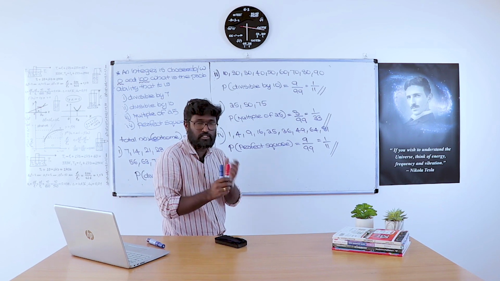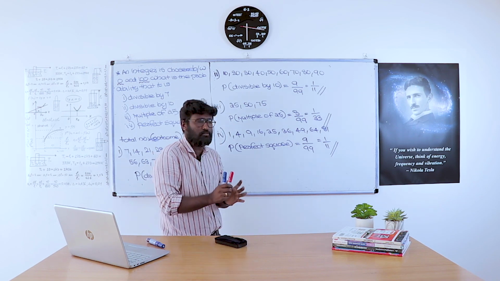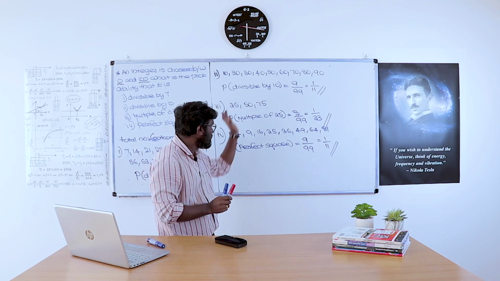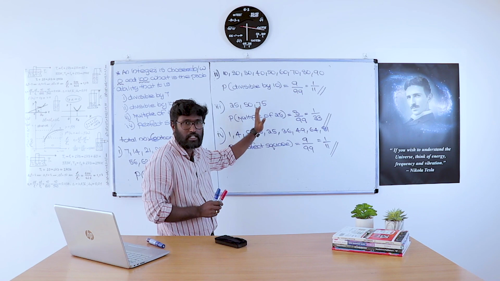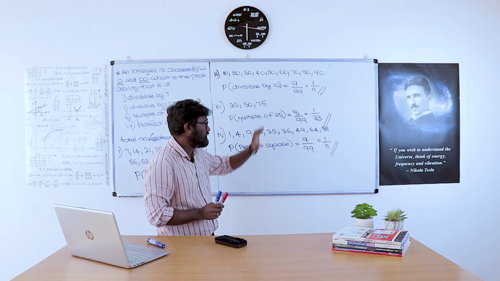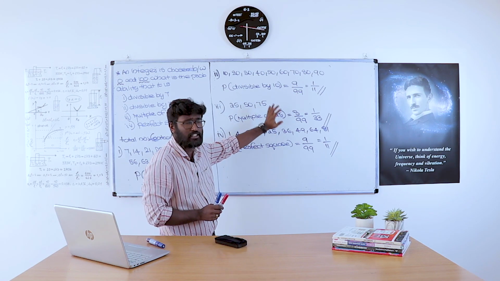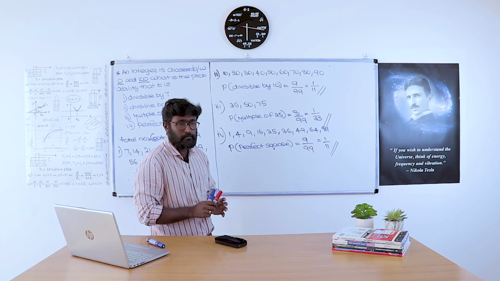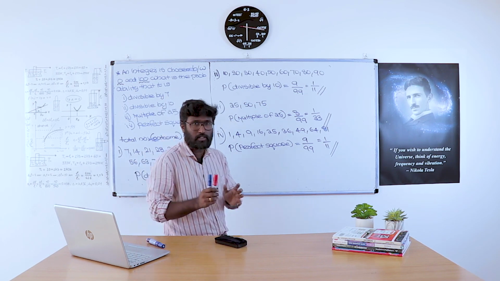These types of problems will be asked in the board exam. So please prepare for the chapter probability, and that's all about the chapter probability.